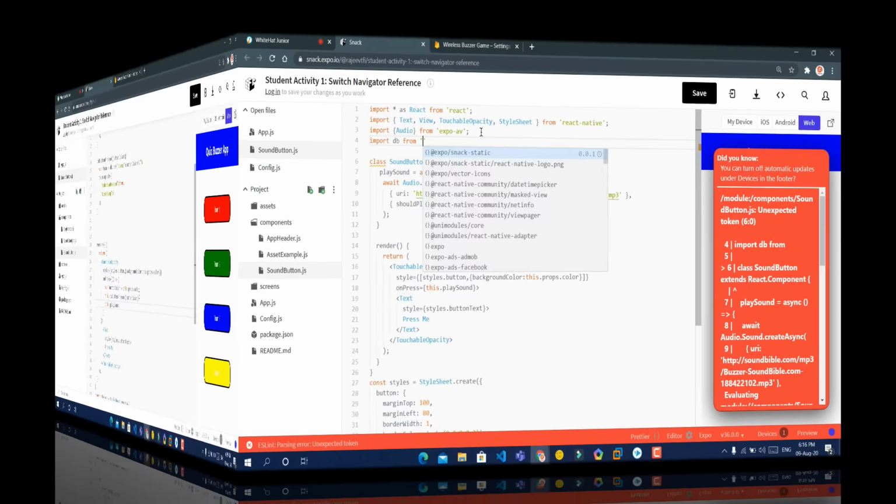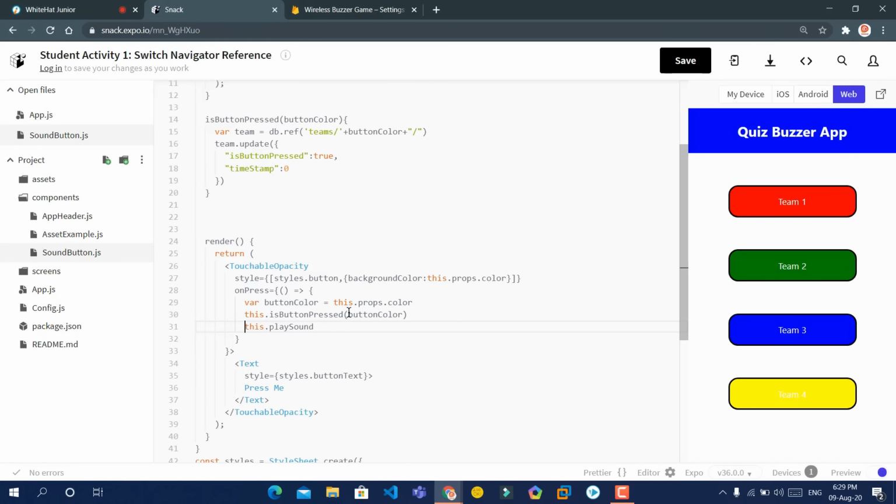Single quotation. After this dot play sound. Play sound, yes. It is a function which we are calling. Okay. All right. Now click on save.